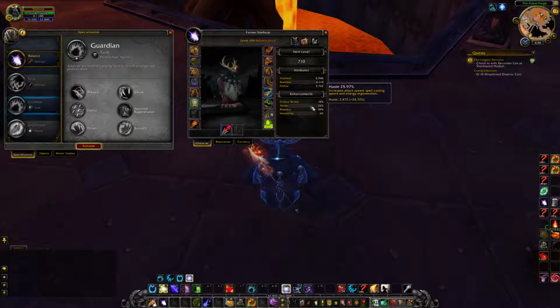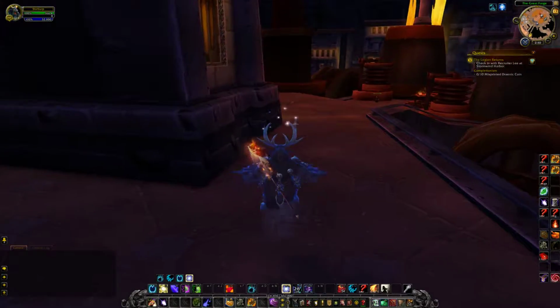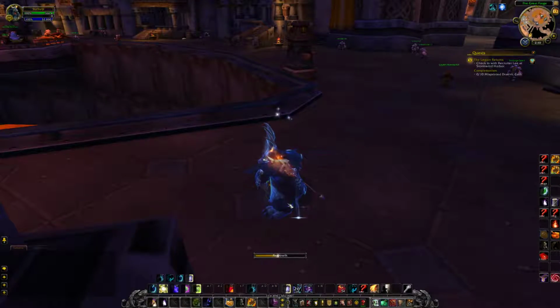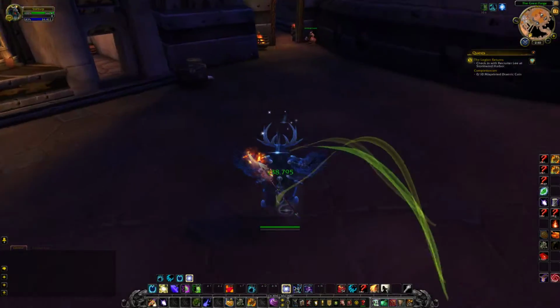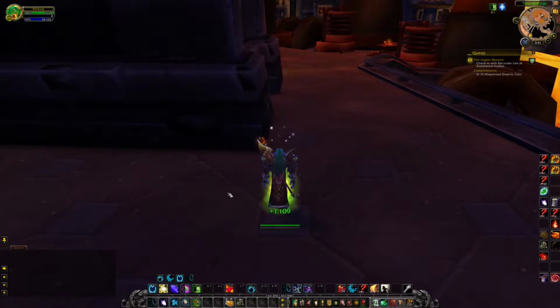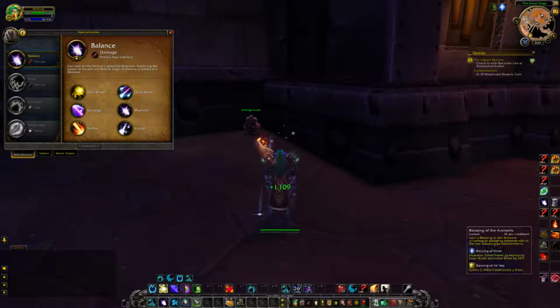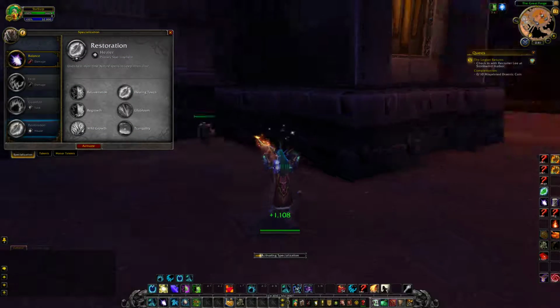There's abilities, and there's something in the game called global cooldown, which pretty much means that once you cast a spell in World of Warcraft, you can't cast another spell for a while after that. So I'm going to show you an example of that in Resto, because it would be easier.